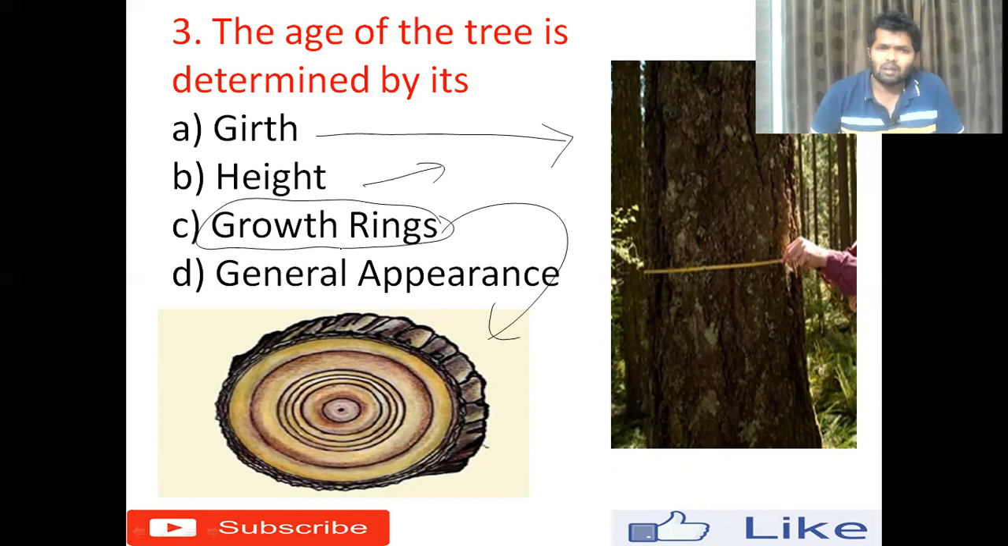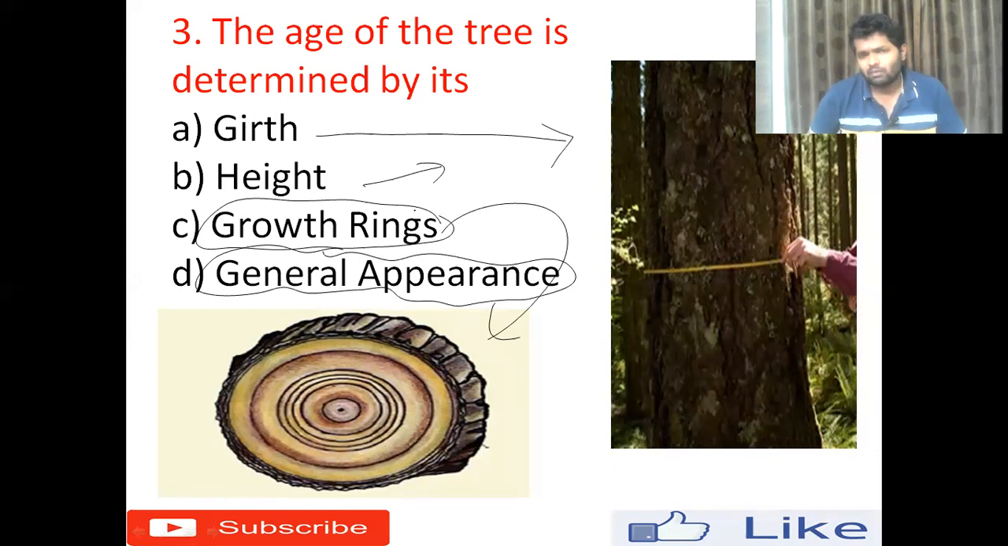And what is general appearance? General appearance is how the tree looks. Different plants or trees have different heights, different types of leaves, flowers, fruit, everything. So we cannot determine the age by general appearance. So the right answer is growth rings, option C. All right.